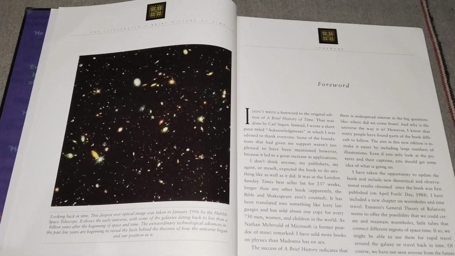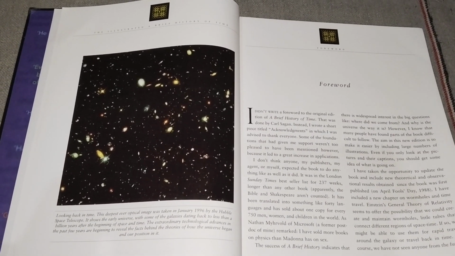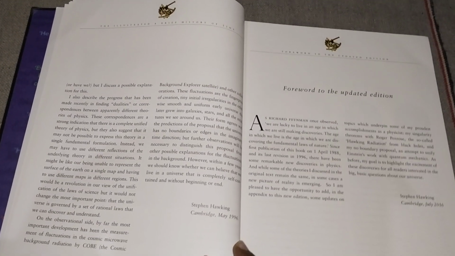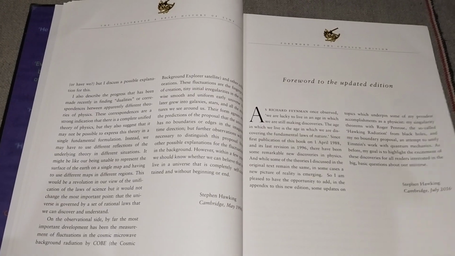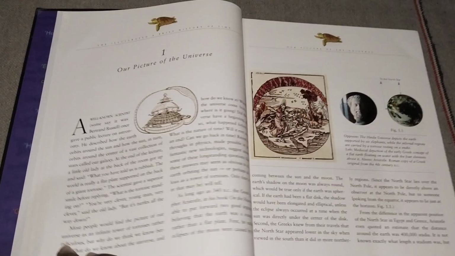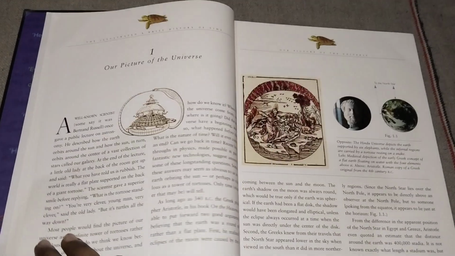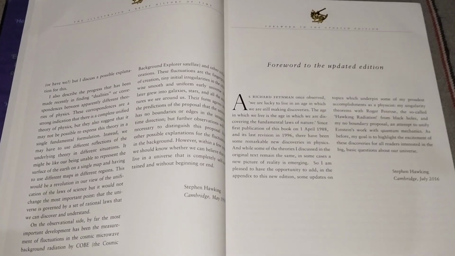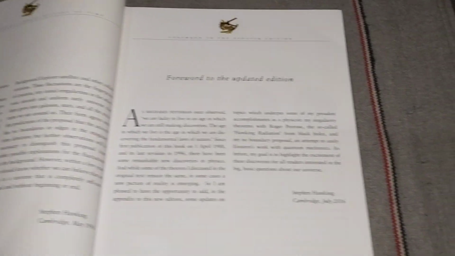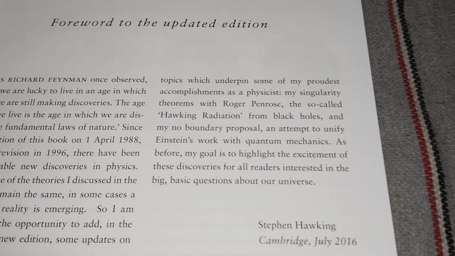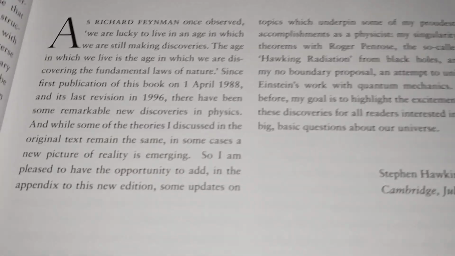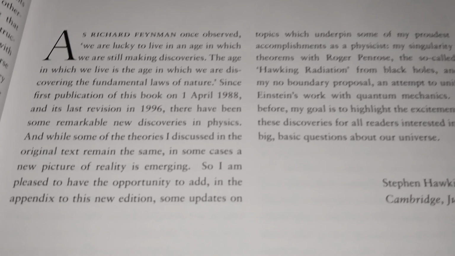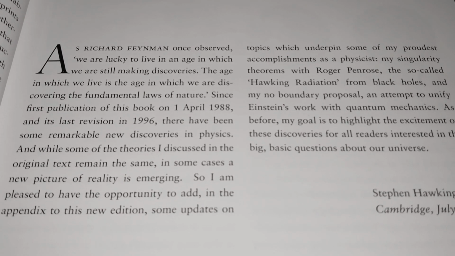And in the foreword, he wrote about his earlier Brief History of Time and other things. And here is the foreword to the updated edition, that means this book. One thing I would like to say to you is that in the foreword to the updated edition, Stephen Hawking, the greatest physicist of our time, wrote in this book that